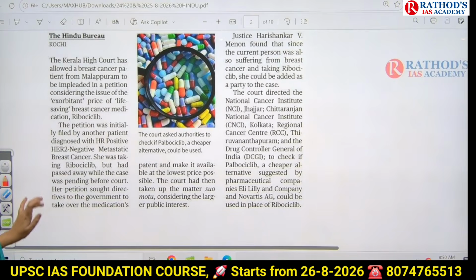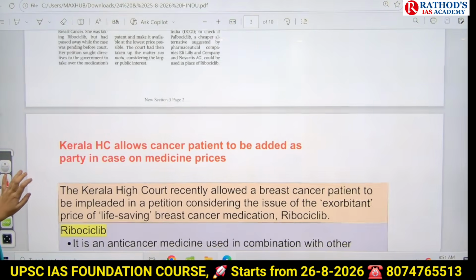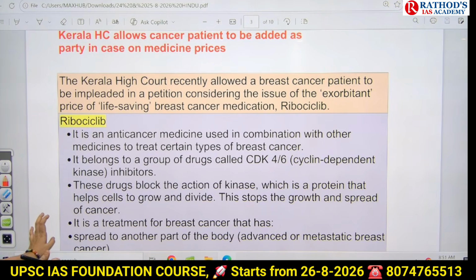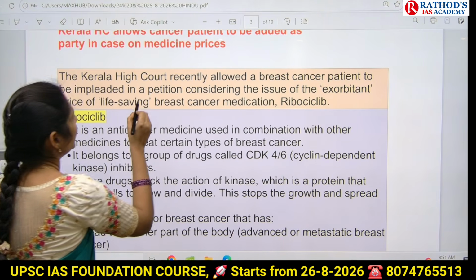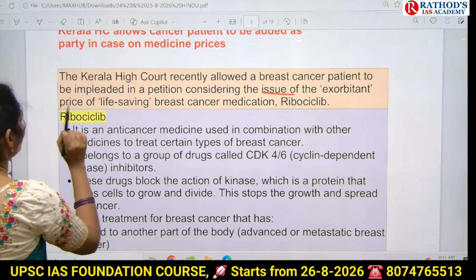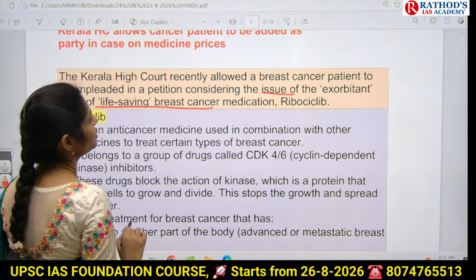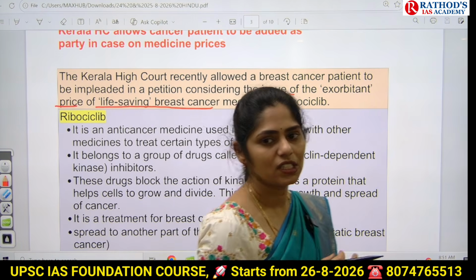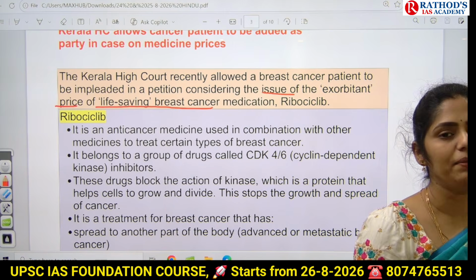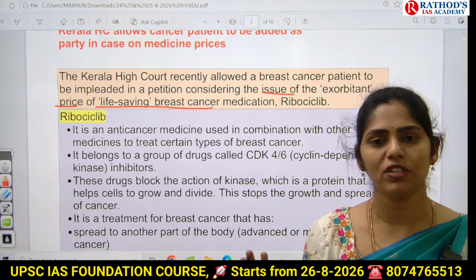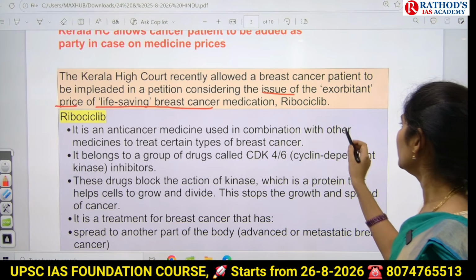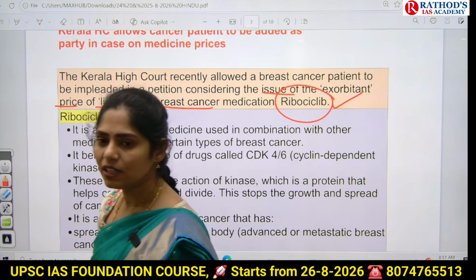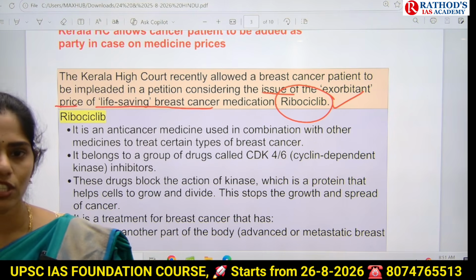Okay, now let us see some facts regarding this drug. What exactly Kerala High Court said. Kerala High Court recently allowed a breast cancer patient to be impleaded in a petition considering the issue of exorbitant price of life-saving breast cancer medicine. So actually, there is a problem of affordability for these cancer drugs for low and middle income families. So because of this, now Kerala High Court also said that authorities have to check whether this palbociclib can be used as a drug which is an alternative for this cancer or not.